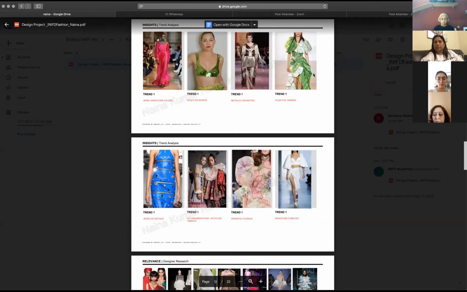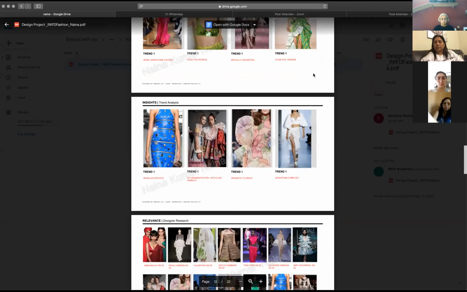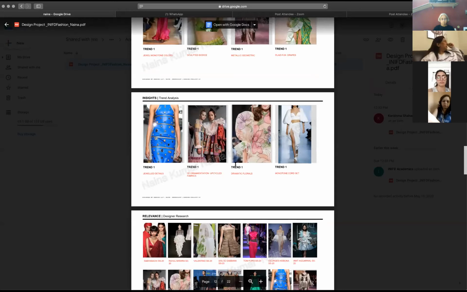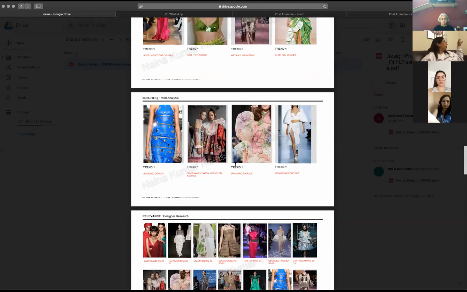So if you look at the different trends this person has mentioned, it's quite interesting because they relate back to something we were looking at even in our keywords and inspiration images. Then there's the dramatic florals, which also tie into the kind of flowers you see during the pujas that there are pictures of up there. So this works very nicely.